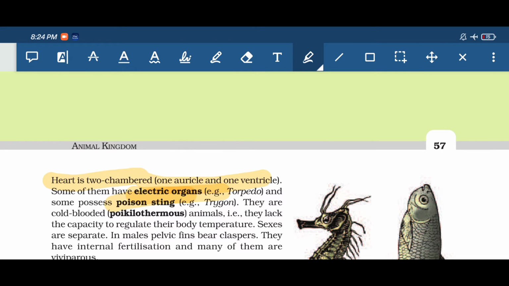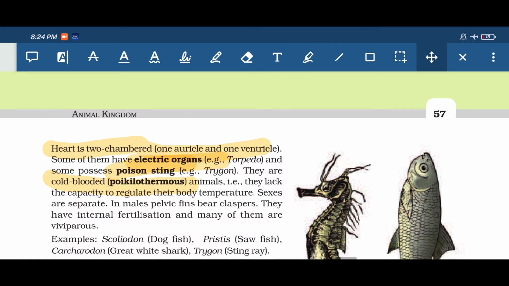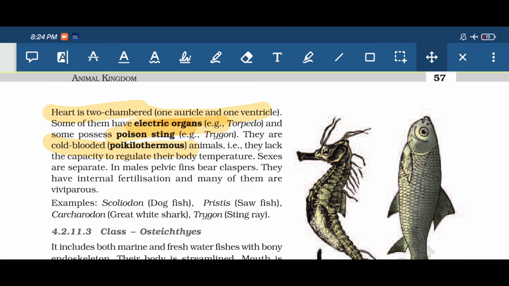Then they are cold blooded animals, that means they are poikilotherms, that is they lack the capacity to regulate their body temperature. We are not poikilotherms because we regulate our body temperature. So we are not poikilotherms. They lack the capacity to regulate their body temperature.